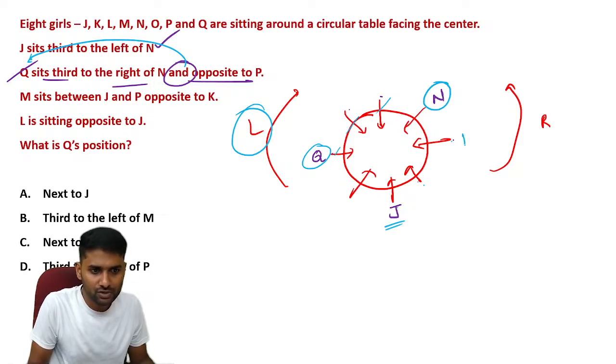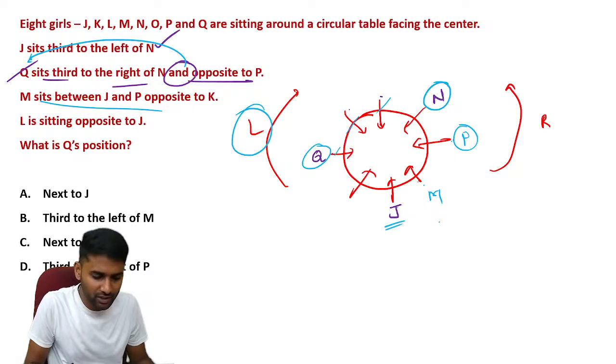Again they are talking about Q. Q is opposite to P. Let's fix P here. Next information, M sits between J and P. We already know J and P, so let's take M here.